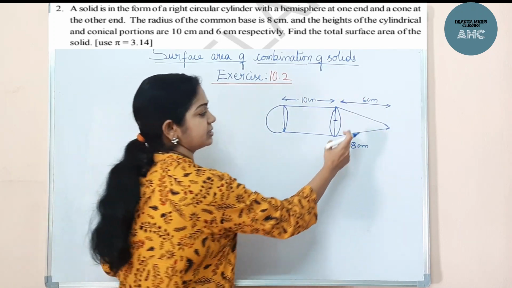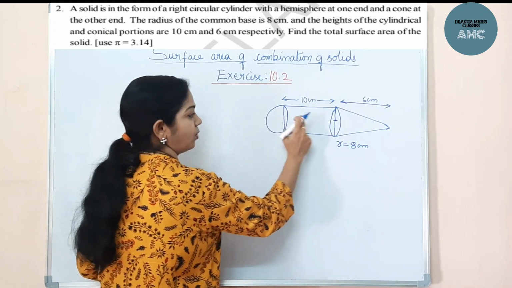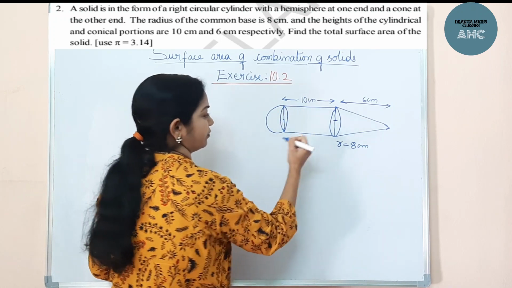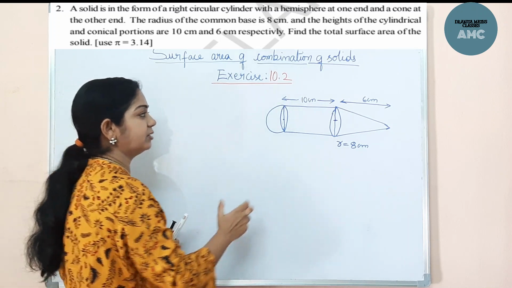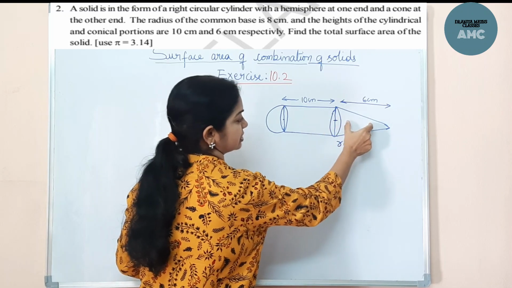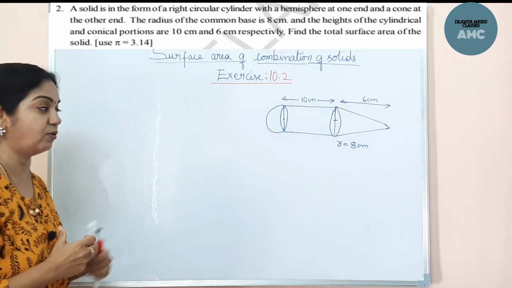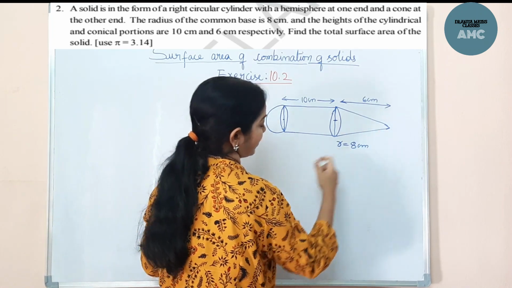We will find the CSA of the cone, the CSA of the cylinder and the CSA of the hemisphere. If you add all three, we will get the total surface area. Now we know the formulas, but the CSA of the cone is pi r L, and here the L value is not given, only the H and R values are given.